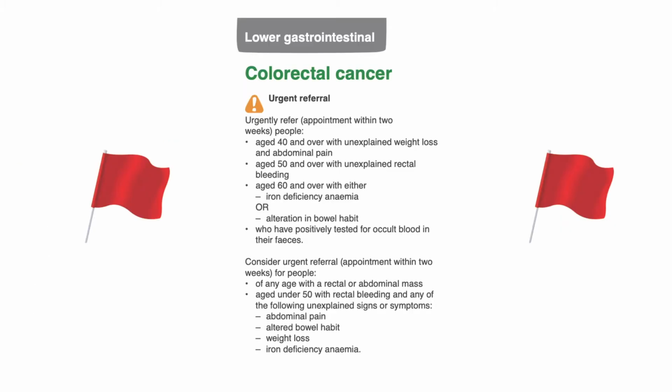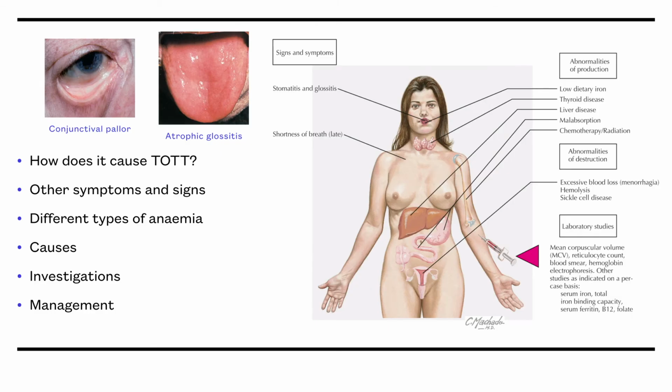Any person over 60 with iron deficiency anemia must be referred via the 2-week wait pathway for colonoscopy for suspected colorectal cancer. Any woman with iron deficiency anemia should be asked about menorrhagia and postmenopausal bleeding if applicable. Management of anemia depends on the cause and the severity of the symptoms, as well as the hemoglobin level.